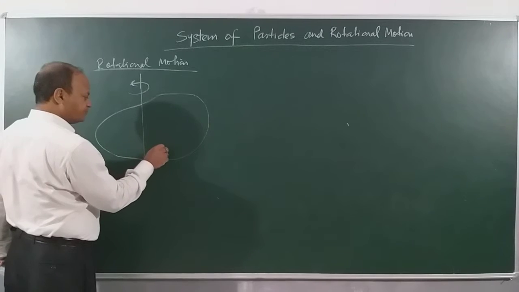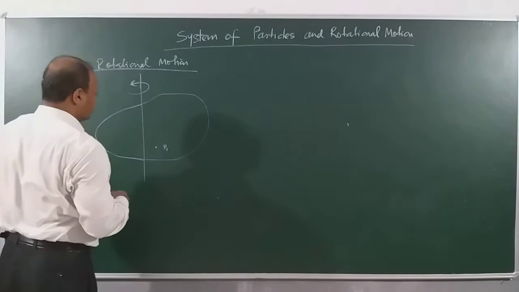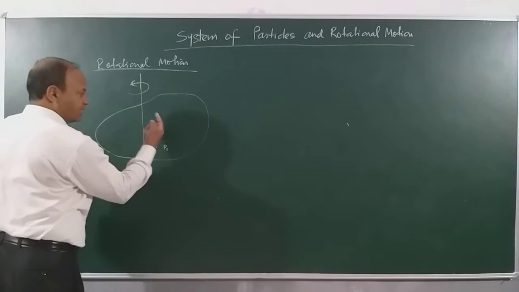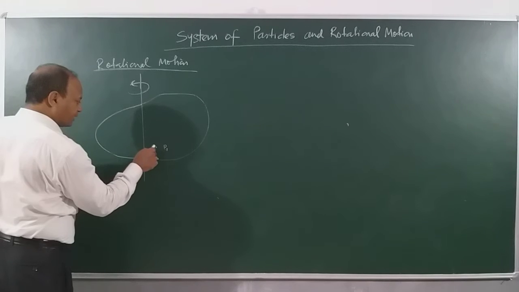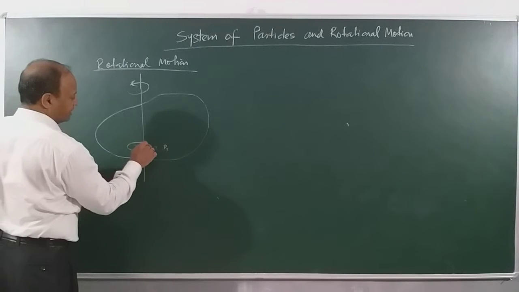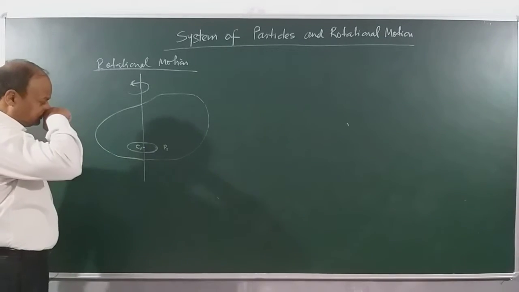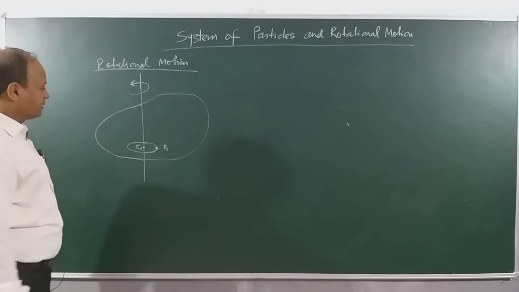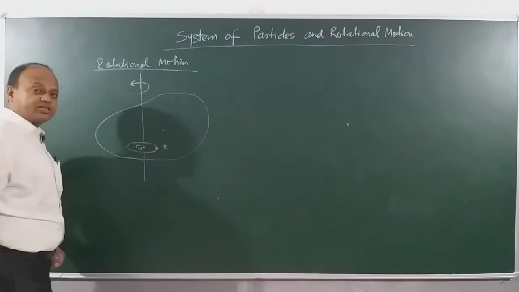When the object is rotating like this, imagine I consider a particle P1 out here. This particle is P1. When this object will move in anti-clockwise sense like this, then this particle also moves in the anti-clockwise sense. And it will describe a circular path like this. Okay, it will be a perfect circle, and the center of the circle will be C1 out here. This is particle P1. Take the case of another particle here, P2. This particle is here. Again, this particle is executing motion along what path?